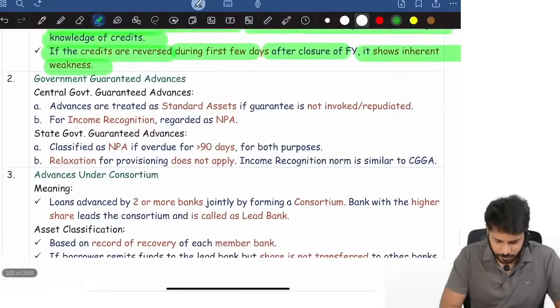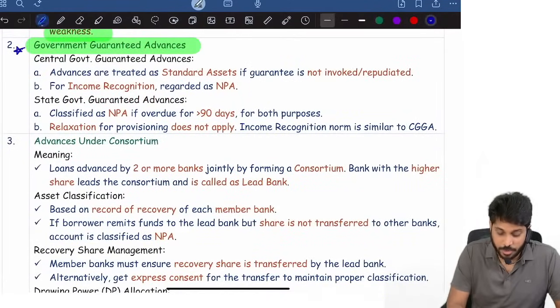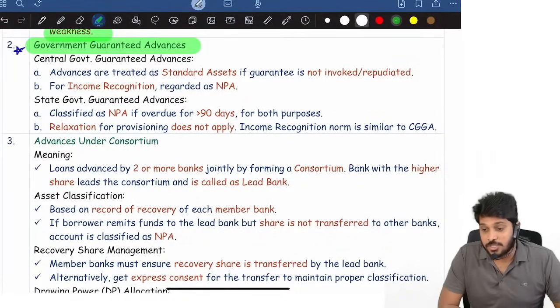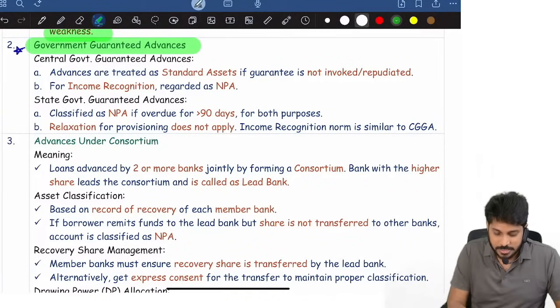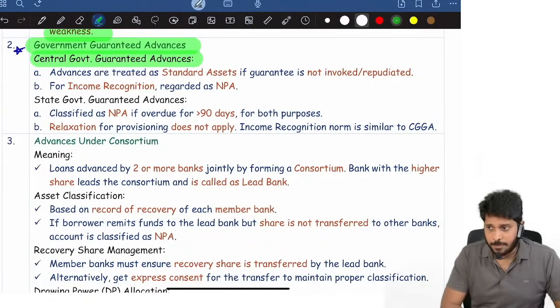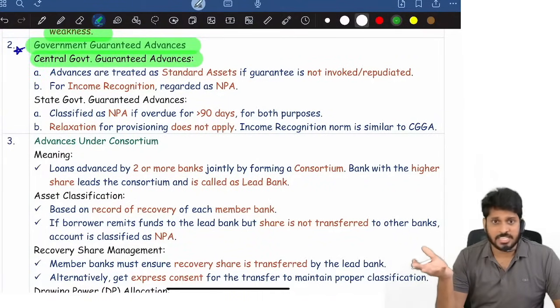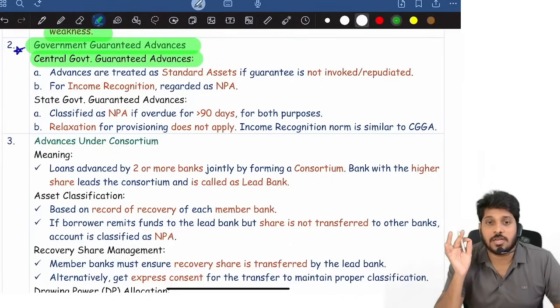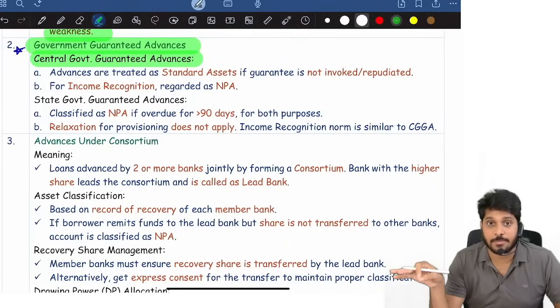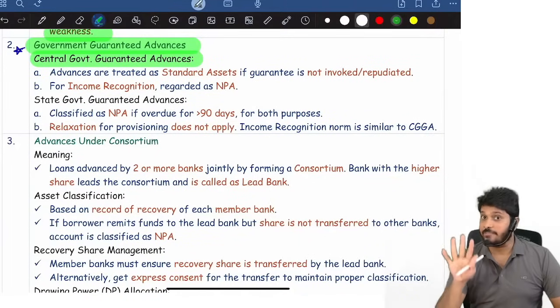Okay. Government guaranteed, very important. Government guaranteed advances are again two types: central government guaranteed advances and state government guaranteed advances. Suppose a central government guaranteed loan is given and he is not repaying, 90 days also crossed, still standard asset only. I will not call it an NPA, but interest on that I will stop recognizing. For interest point of view, it is NPA.